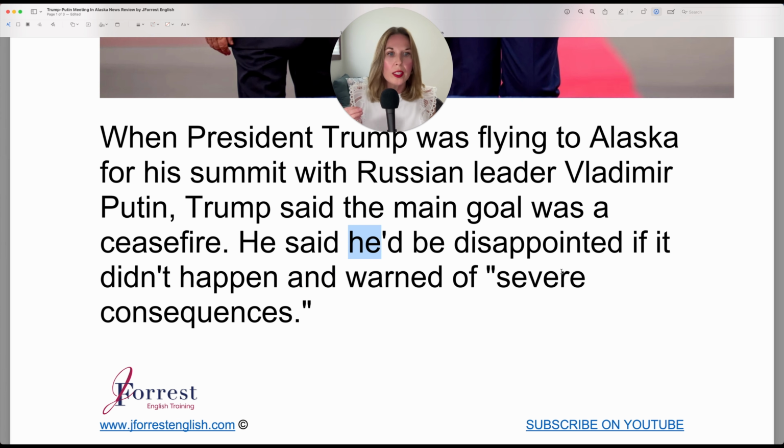And warned of severe consequences. So here, the sentence structure also, notice, is to be disappointed. So in the present simple, you would say, I am disappointed. And then in the past simple, I was disappointed.